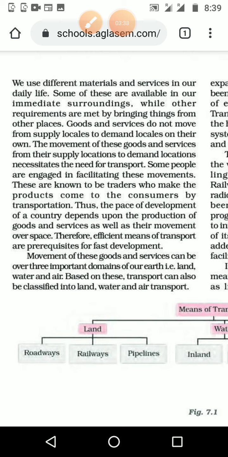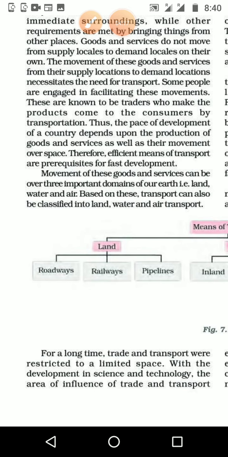Goods and services do not move from supply locations to demand locations on their own. The goods or services won't move by themselves. We want to take them from one place to another place. The movement of these goods and services from their supply location to demand location necessitates transportation.